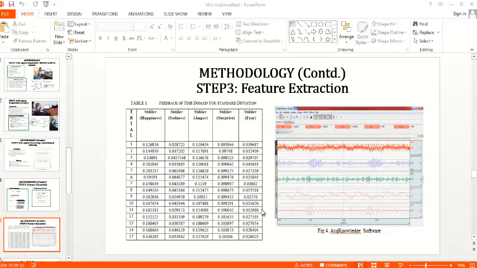Well, so here you can see the feature extraction, and here you can see the different bands of the EEG signal, and this is the main raw EEG signal. This is delta, theta, this is beta, and this is gamma, right? And this is done by Acqknowledge software and using MATLAB.